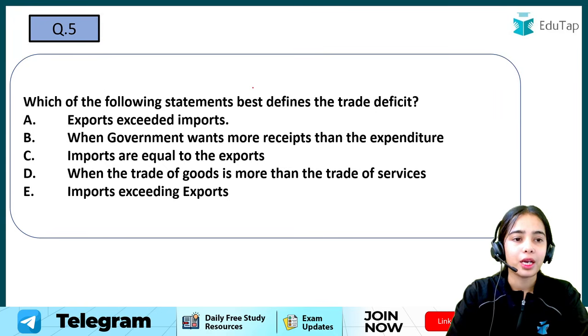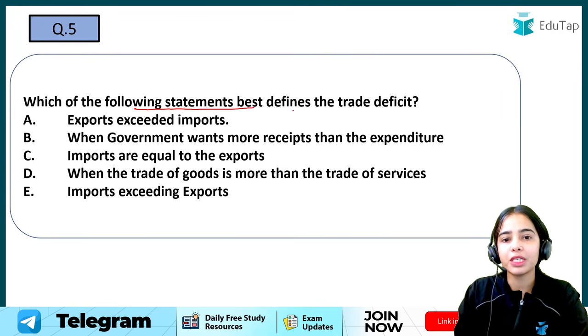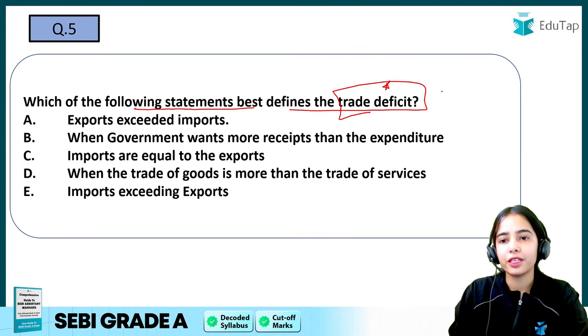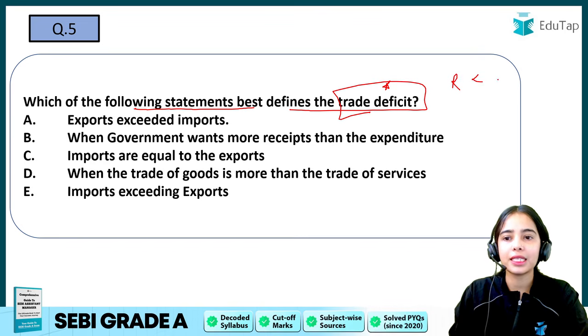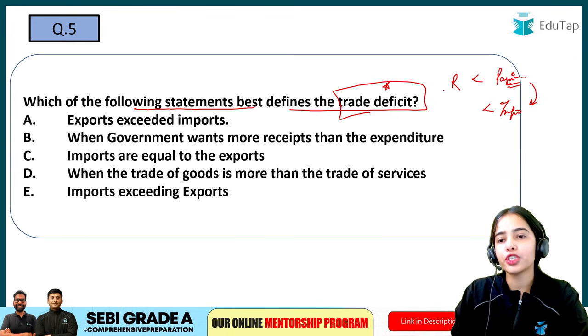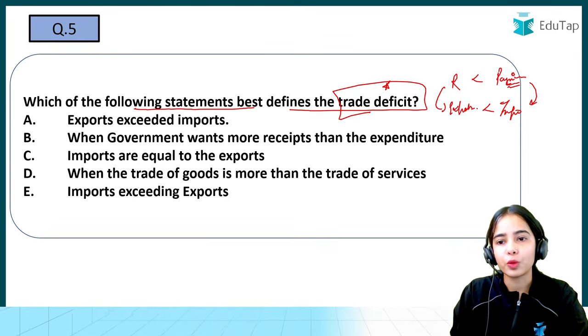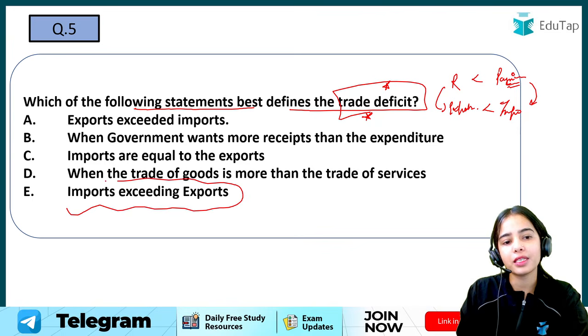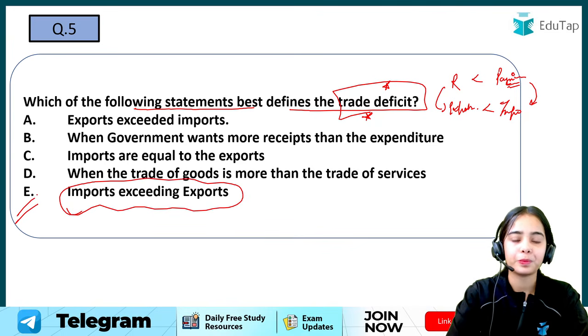Now, coming to the next question, which of the following statements best defines the trade deficit? So trade deficit is basically the deficit when we are receiving less than what we are paying. That happens when we are paying more for imports in comparison to the receipts from our exports. Okay, so trade deficit is basically when imports are exceeding exports. So E is the right answer.